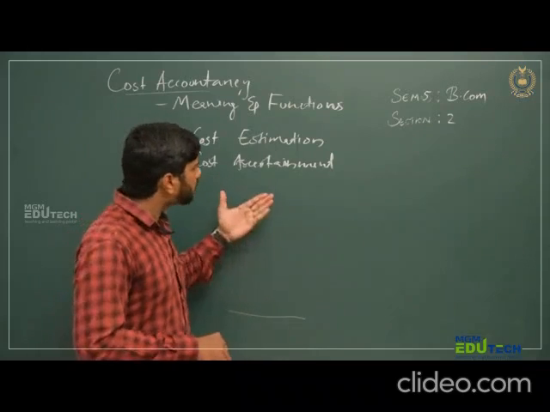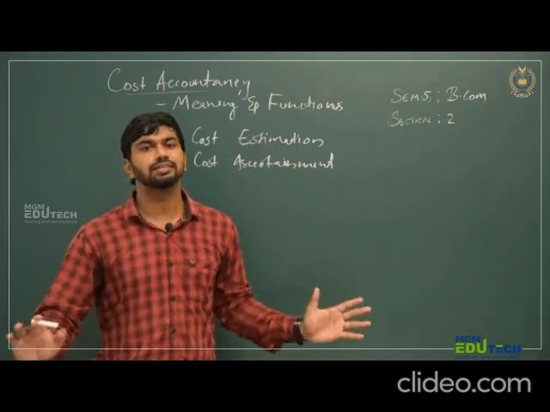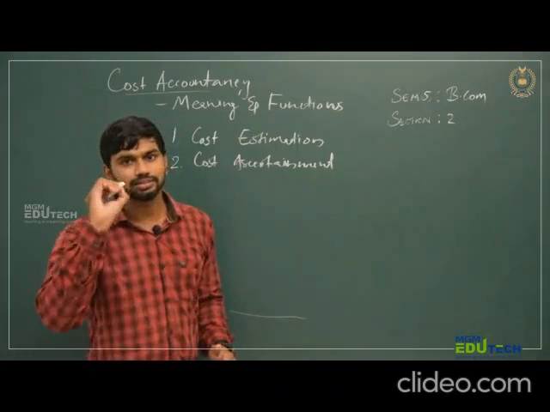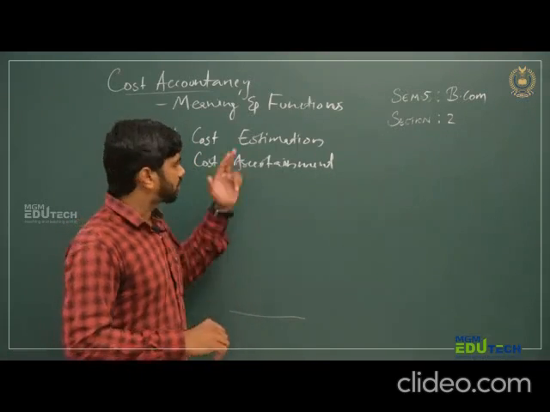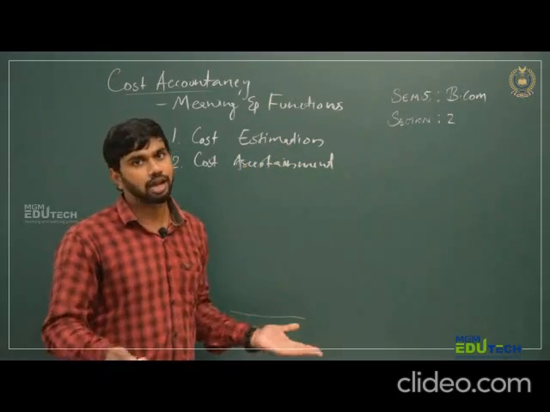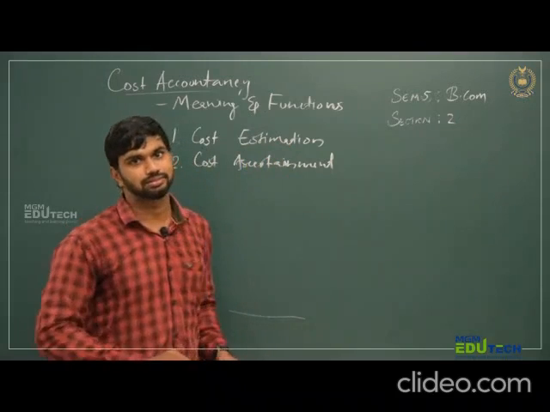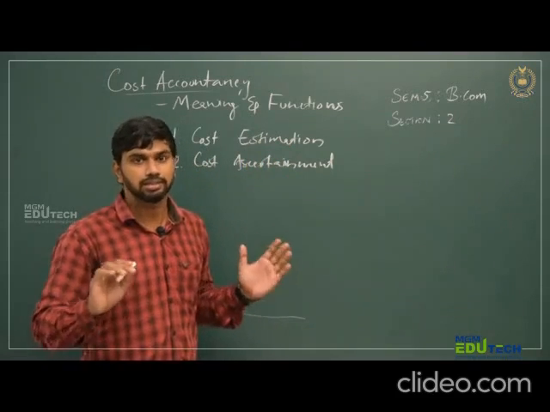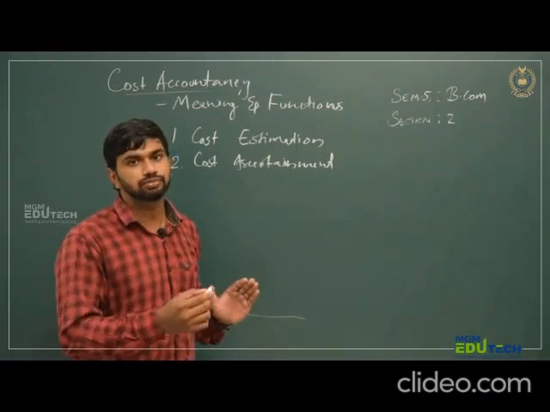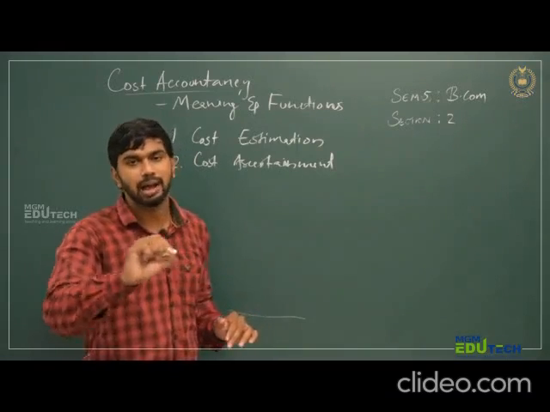Then after ascertainment, like in any other branch of accountancy, the next step is recording the cost. First we are estimating, then we are understanding. After understanding, what do we have to do? We have to record it, like in any other branch of accountancy. It is a very basic function of accountancy to record what is happening.